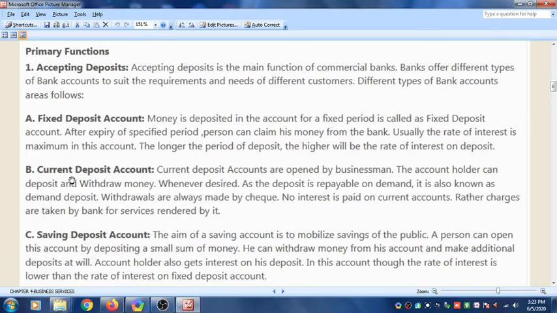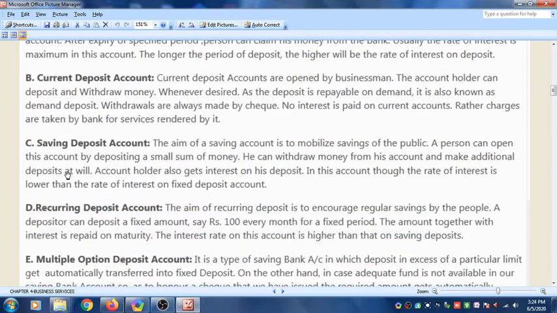Withdrawals are always made by the check. So whenever your father or the businessman wants to withdraw the money, he can withdraw only through the check. No interest is paid on current account. On this account, no interest is paid because anytime you can deposit the money or anytime you can take the money. Rather, charges are taken by the bank for service rendered by it. Moreover, the bank charges a fee if you have opened a current deposit account.